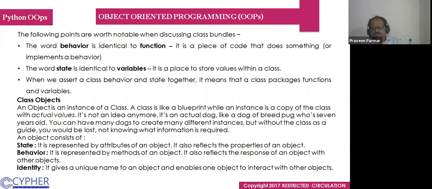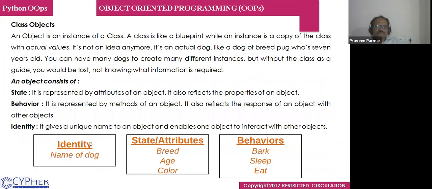An object consists of state, behavior, and identity. State, I have told you, is the attributes. It also reflects the properties of an object. Behavior represents the methods of an object, that is the function. It also reflects the response of an object to other objects. And identity gives a unique name to an object and enables one object to interact with other objects. So I have taken this example of a dog.